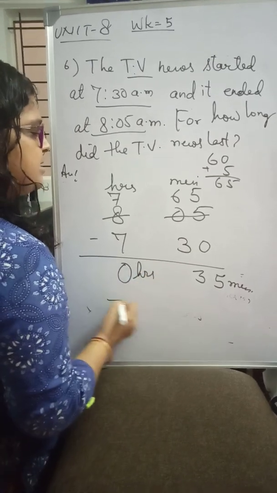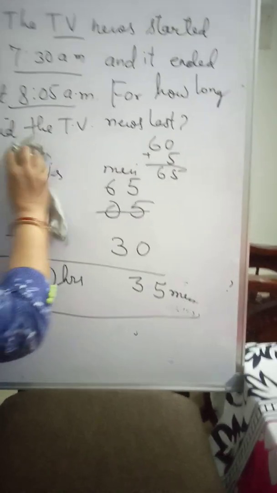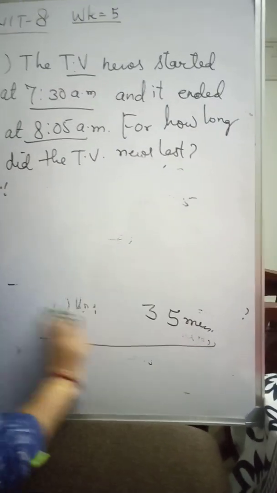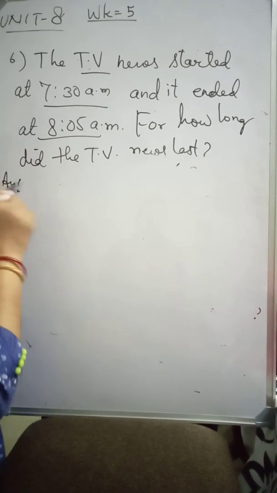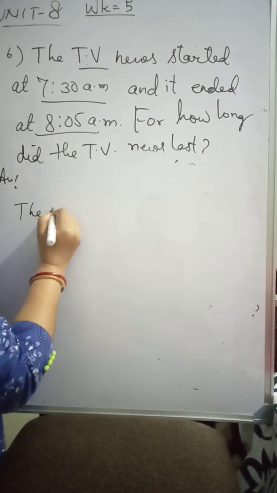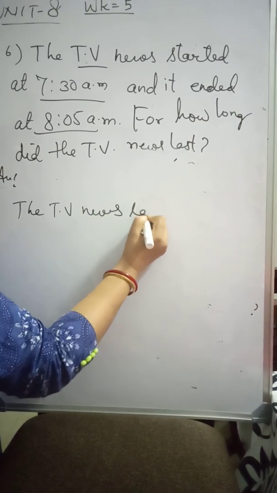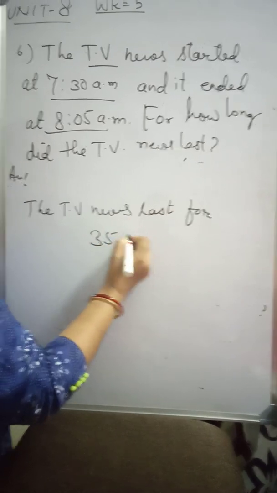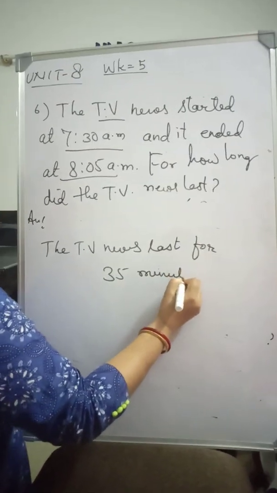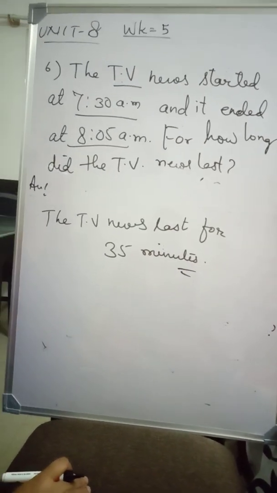It means 0 hours 35 minutes. So the duration of this TV news is 35 minutes. So the TV news lasts for 35 minutes.